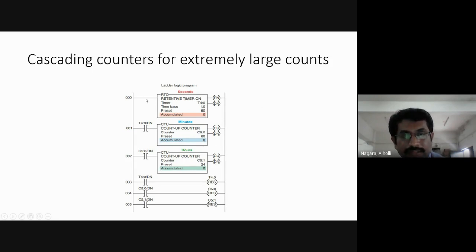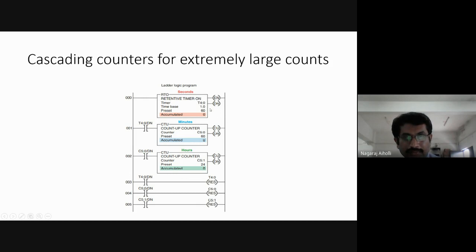Let us analyze this. What happens here when the first rung is energized? When this retentive timer is on, the accumulated value goes from 0 to 60. First, the enable bit will become 1. The accumulated value goes from 0 to 60. As the accumulated value goes from 0 to 60, what happens to the done bit? The done bit will become equal to 1.